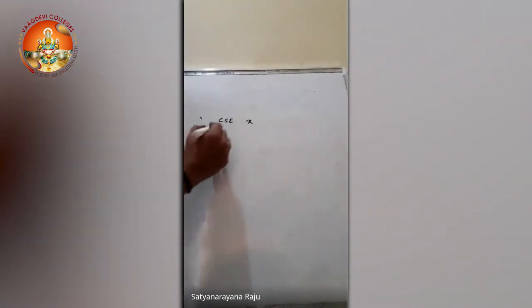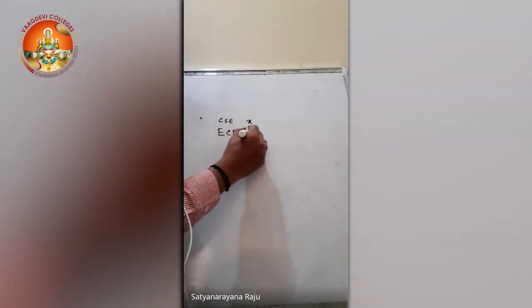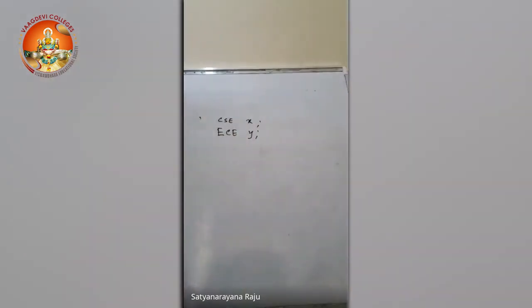So when we declare things, space will be allocated and also it will be defined what kind of data will be stored. Suppose I declare CSC X and ECE Y. Now, how many students have we taken? We have taken two students, one is X and the second one is Y. We declared X of type CSC, let us say Vagdevi itself.